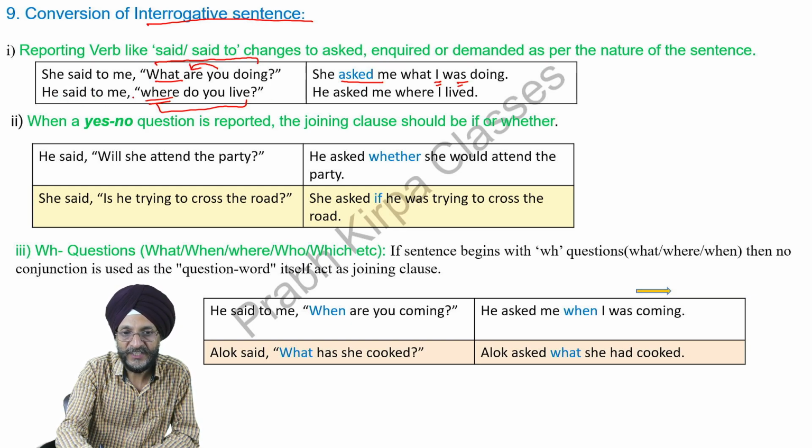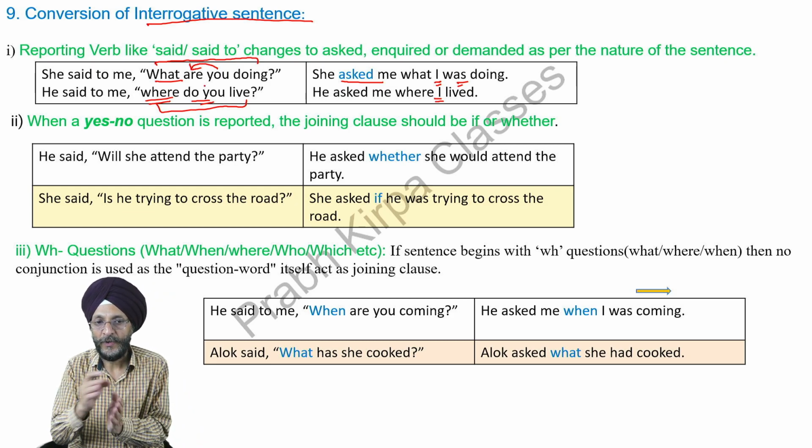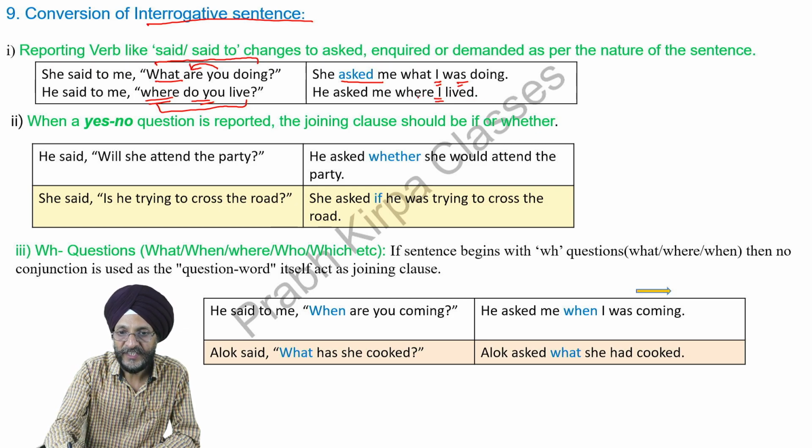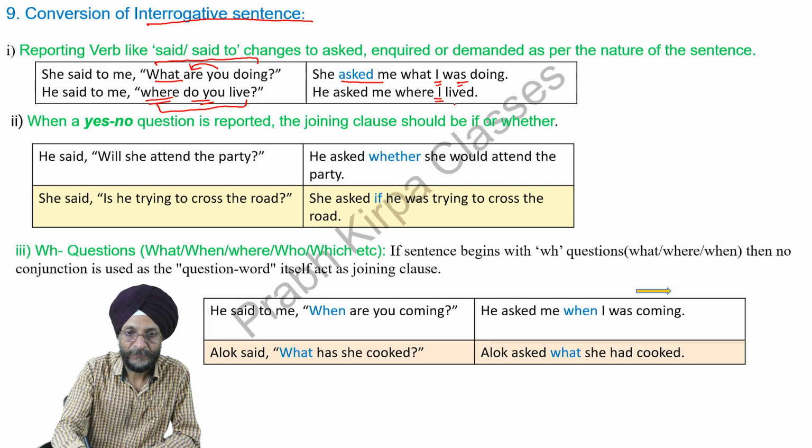Next, he said to me, "Where do you live?" He asked me where, you changes to I. It is in present tense. Where do you live? We have to change it into past simple. It changes into where I lived.